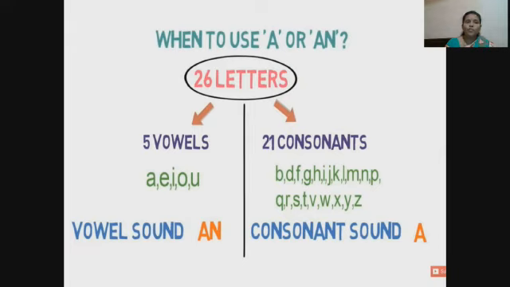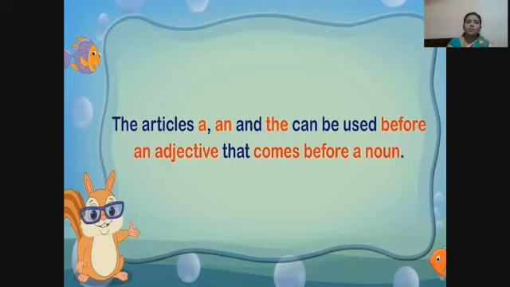Vowels: A, E, I, O, U. Consonants: B, C, D, F, G, H, J, K, L, M, N, P, Q, R, S, T, V, W, X, Y, Z. For vowel sound we use an and for consonant sound we use a.